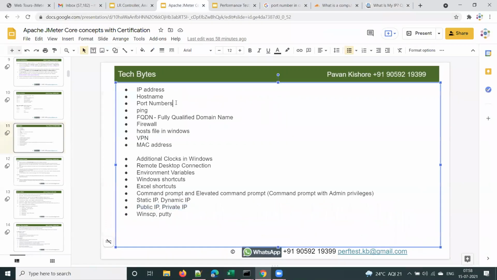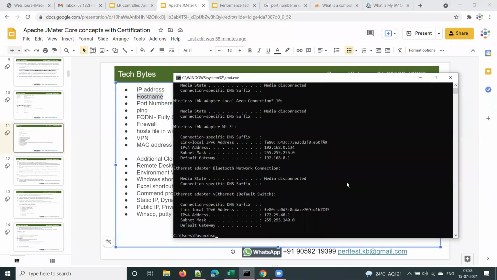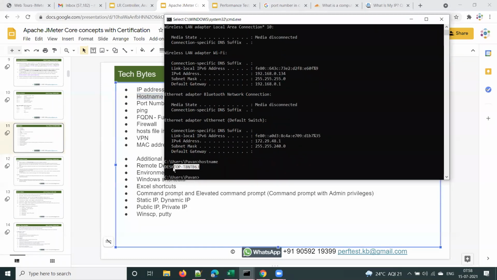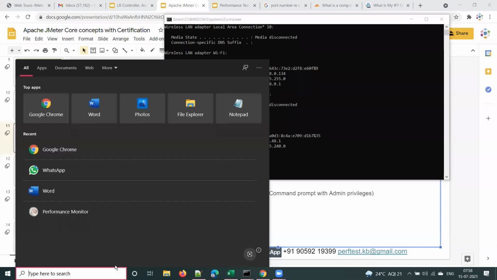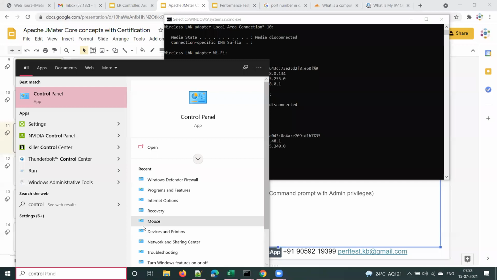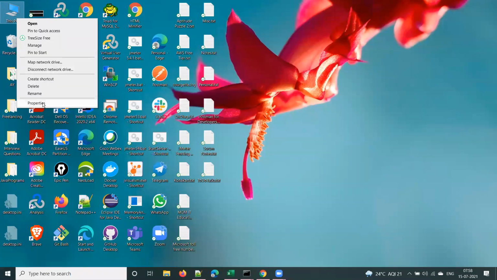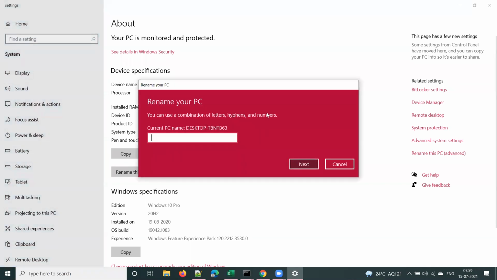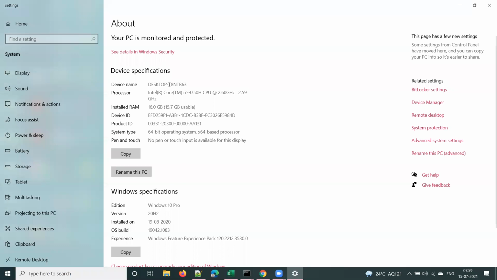Next thing, host name. One more thing you need to know is how to check the host name of your machine. Simply type hostname on the command prompt, and it will show your computer name. Let me show you. If you go to control panel, or see This PC properties, it shows the computer name. Here you can see my device name, given by whoever installed this OS. You can rename it using this option.